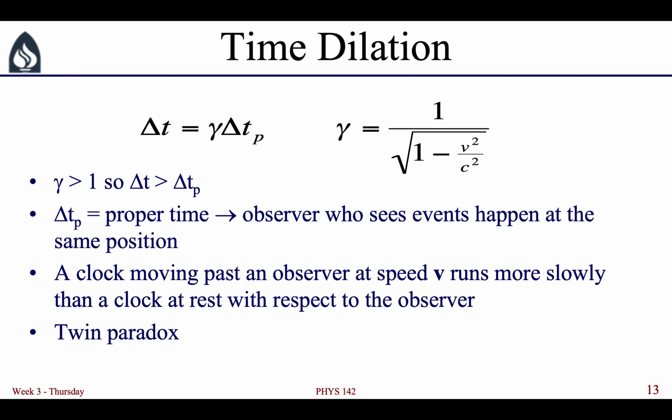Now, if you look at their clock, so let's say the person on the ground has a clock, the person on the train will see the ground observer's clock moving slowly. Since the ground observer is moving with respect to you, the person on the train observes the person on the ground's clock moving slowly. They see the person on the ground carrying their life out in slow motion. So this leads to something called the twin paradox.